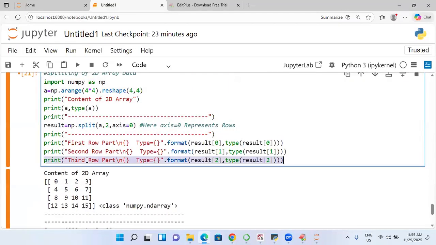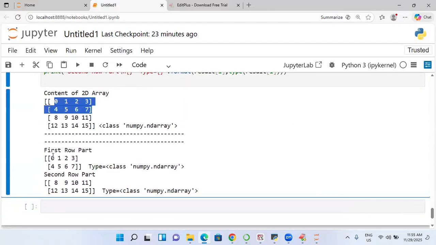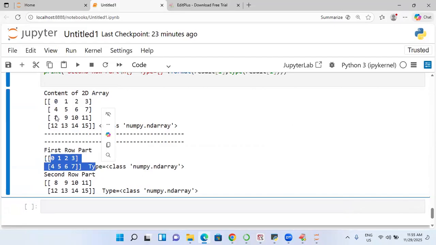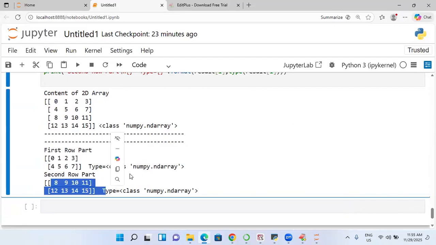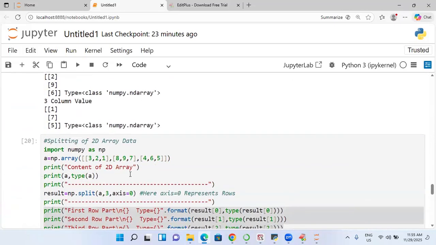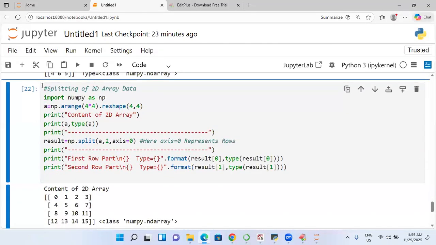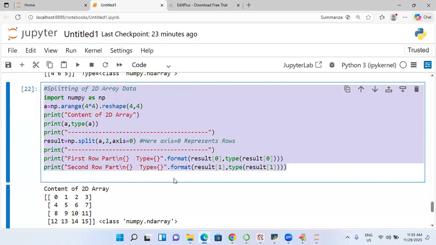First row and second row I can keep it. Result of this kind of thing. Are you getting this? This is 4 rows here, 2 rows, and then some more things are available here. Are you following me? Right. Same type of mechanism. You can go for which split also, students. Array underscore split also you can do.